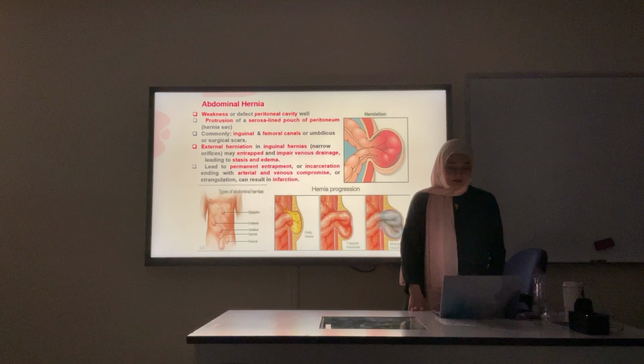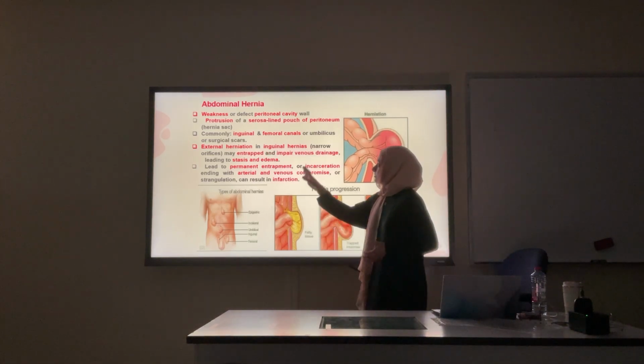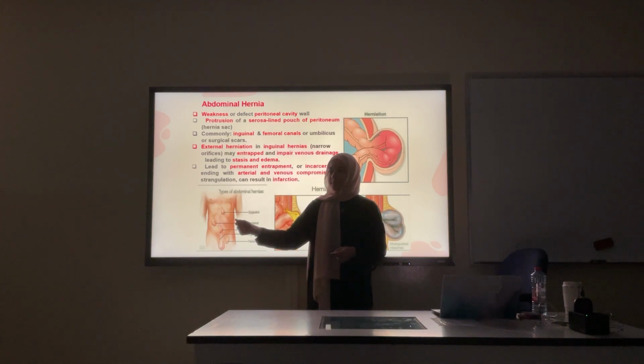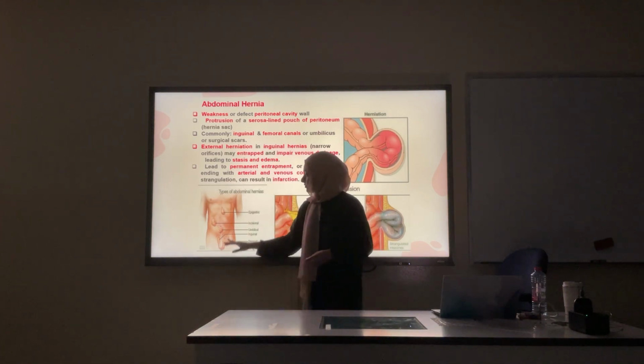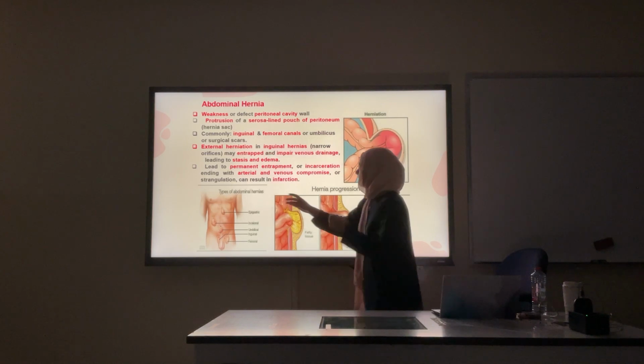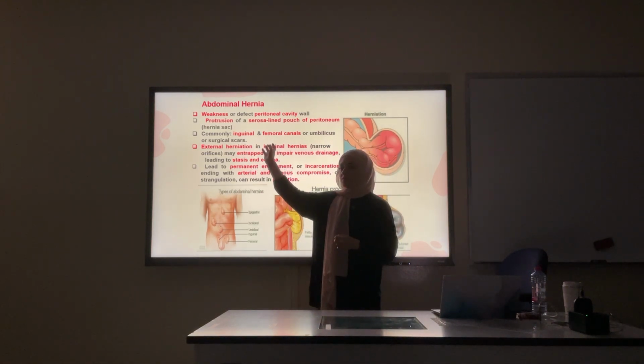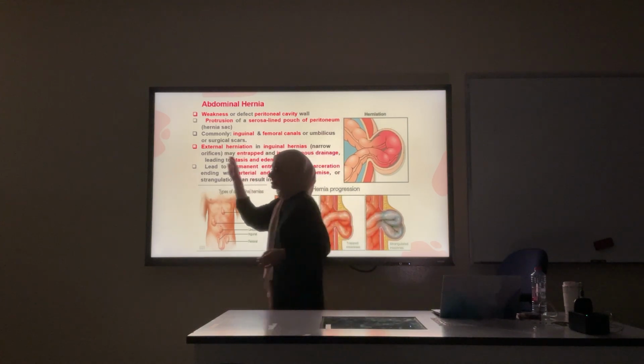Here we have abdominal hernias. Why would an abdominal hernia happen? What would be the problem? Abdominal wall weakness. Usually it happens as an inguinal hernia or femoral hernia. Which one is more common in females? Femoral hernia. In males, inguinal hernia.